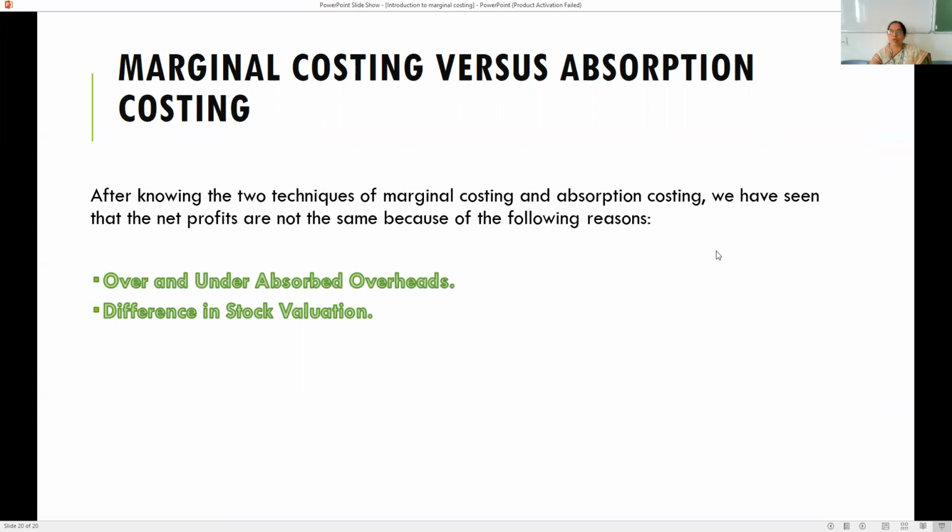The stocks could be overvalued or undervalued. Similarly, the overheads in absorption costing are overvalued or undervalued, while in marginal costing we take the marginal overheads. Because of this, marginal costing and absorption costing profits never match with each other.